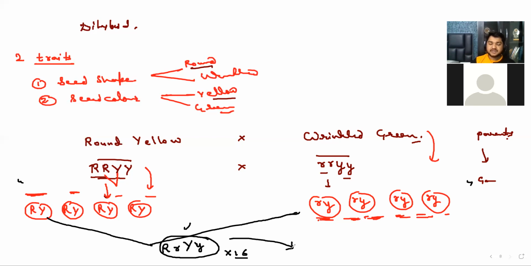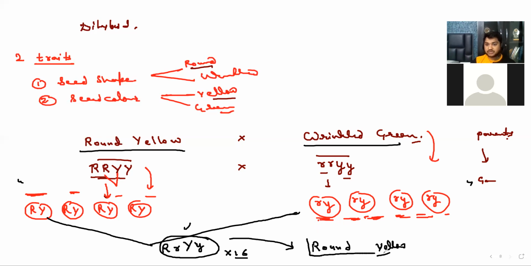What is the character of the baby? Round and yellow. Are you sure? Yes. So all babies will be round and yellow. The mother will say, "Oh my God, I have 16 babies, and all look like the father. There is no one who looks like me." So it is round and yellow, right?